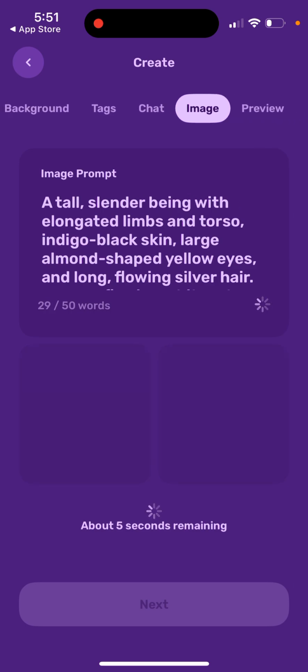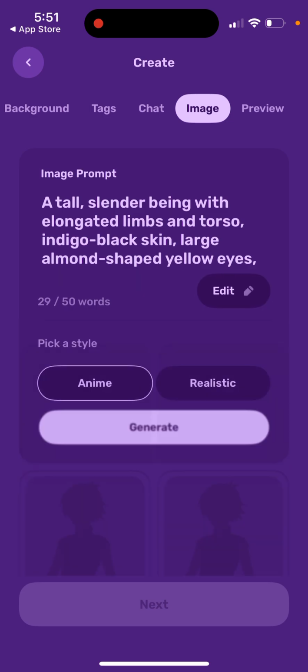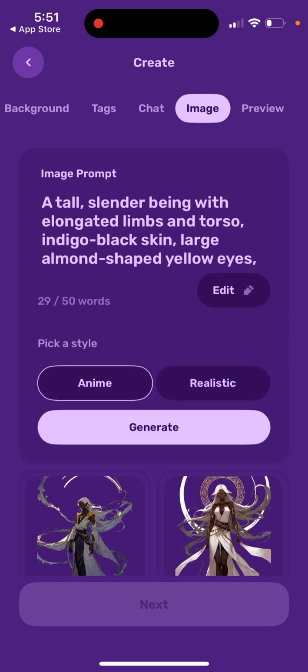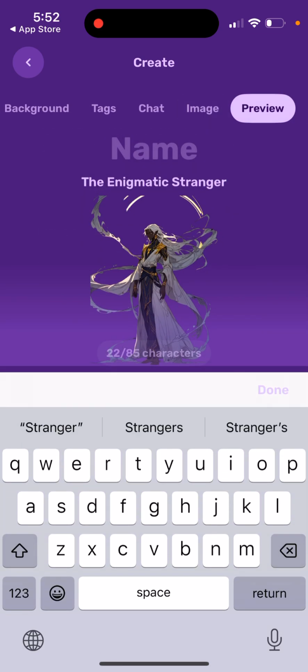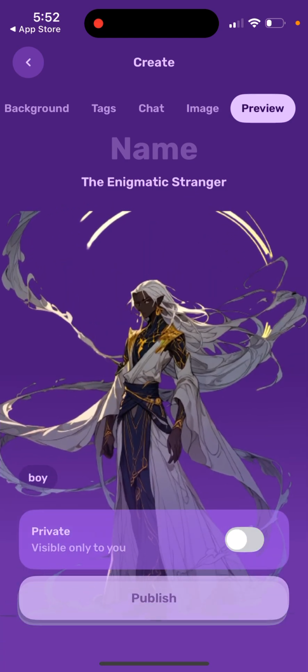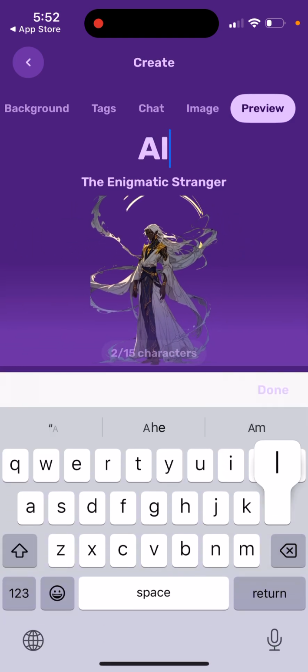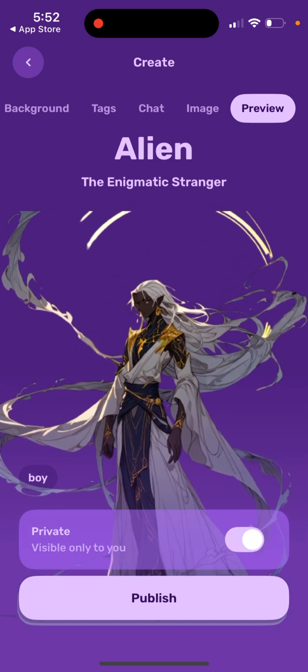The app creates the image prompt for you. And then you just create an image, enter the name, and then you can just publish it just like that.